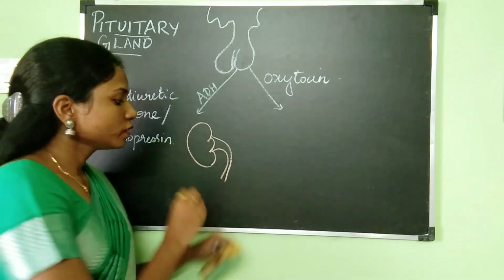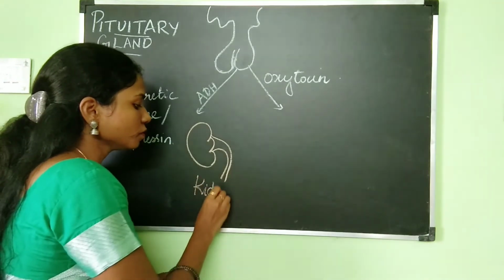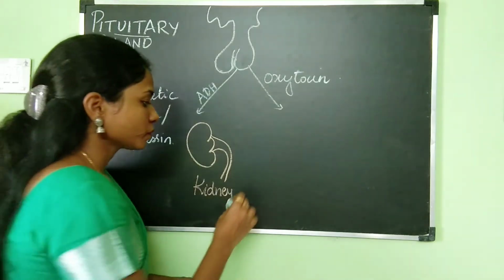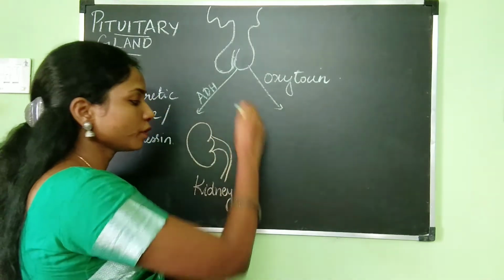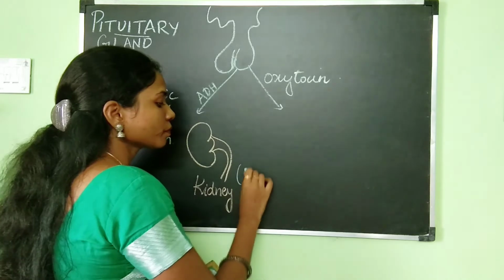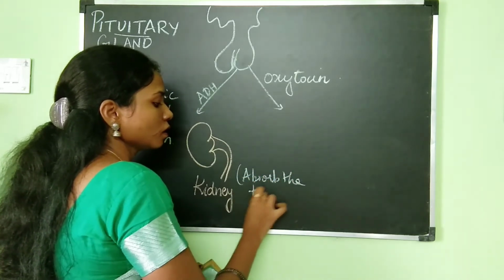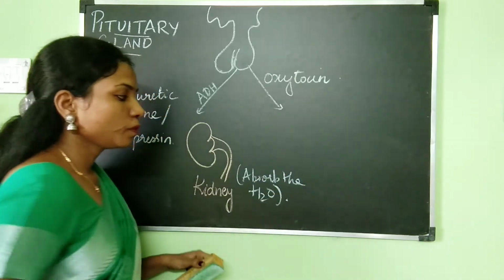So by acting on the kidney tubules, what is it going to do? It will absorb the water. Okay, so the work of antidiuretic hormone is to absorb the water from the kidney tubules.